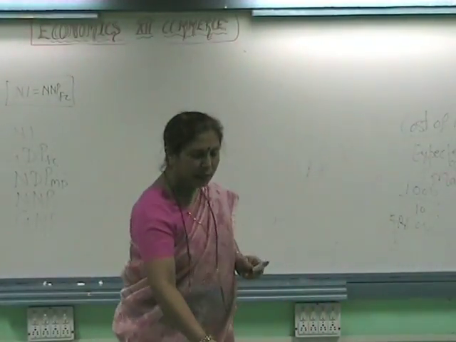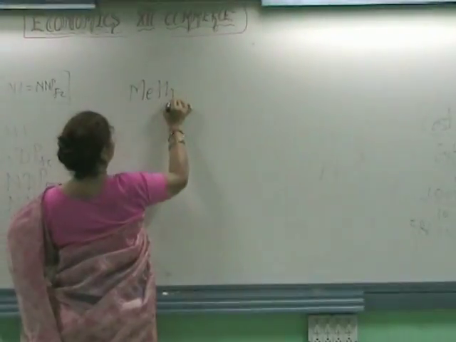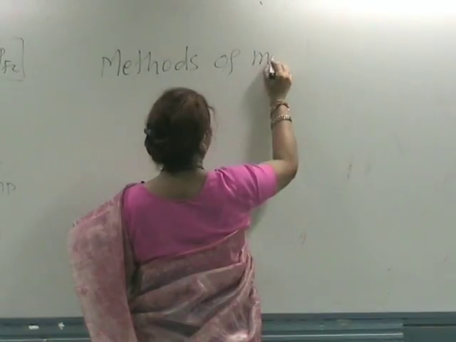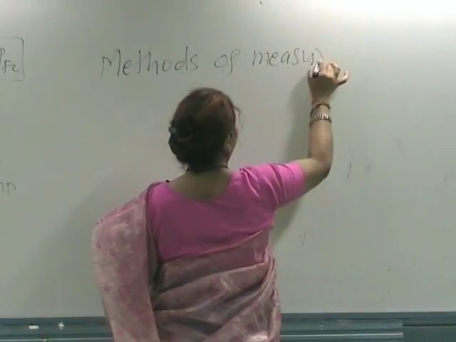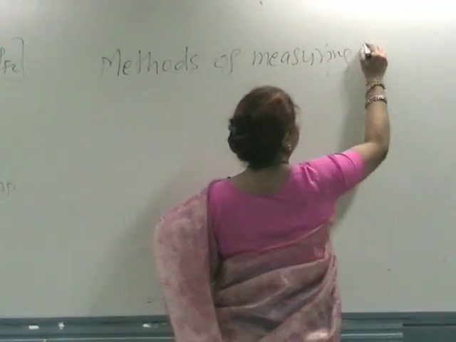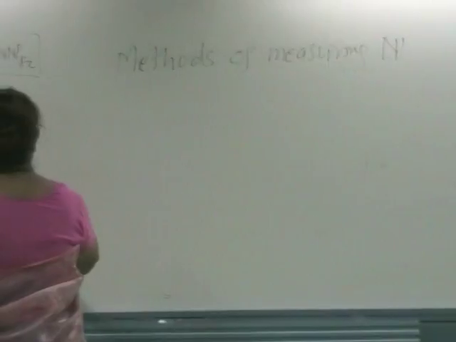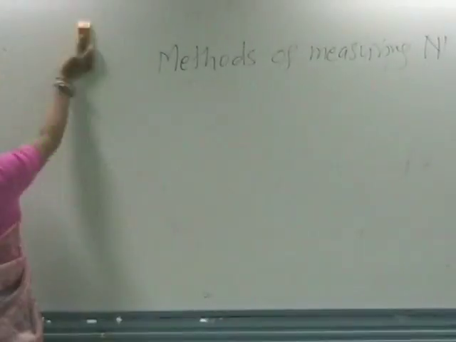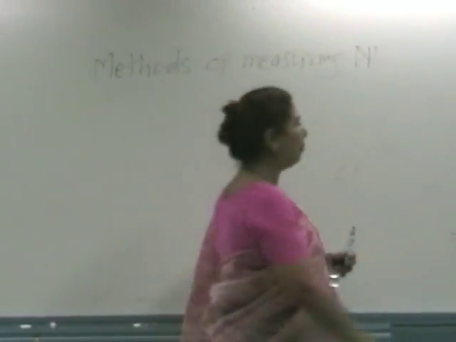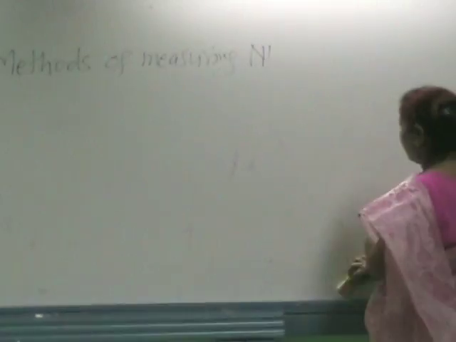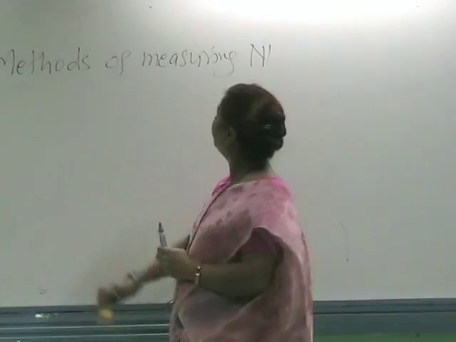Methods of measuring national income. Already we have discussed the definition of national income. Who will tell me? Yes, what is national income?